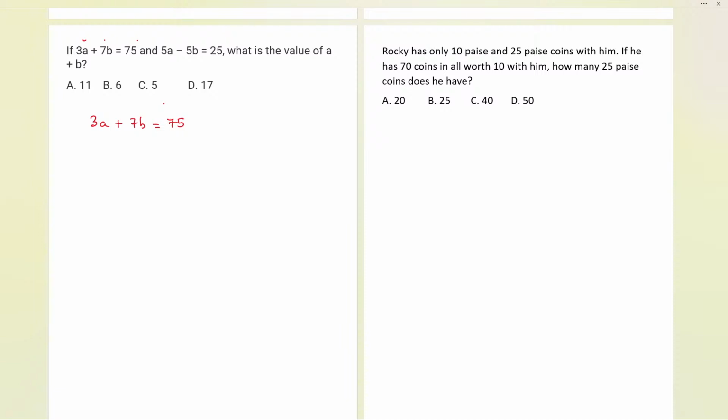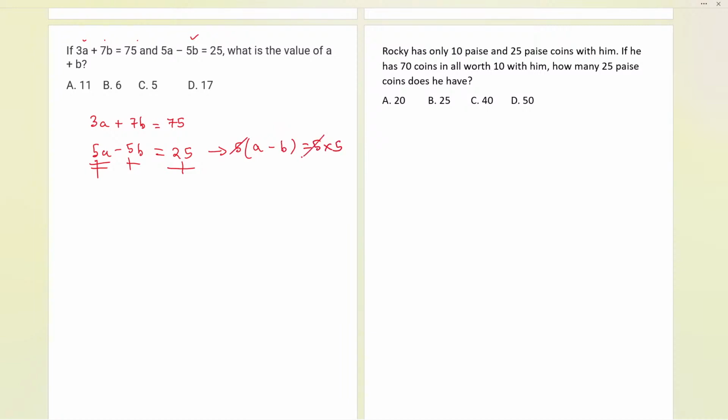So now let us see how we can solve. The second equation is 5a minus 5b equals 25. If you find something common between these, you can cancel it out so that it will be much easier for us to solve. Here 5 is the common number, and 5 times 5 is 25. So 5 can be taken common. If 5 is taken common, it will be a minus b, and here it is 5 times 5.